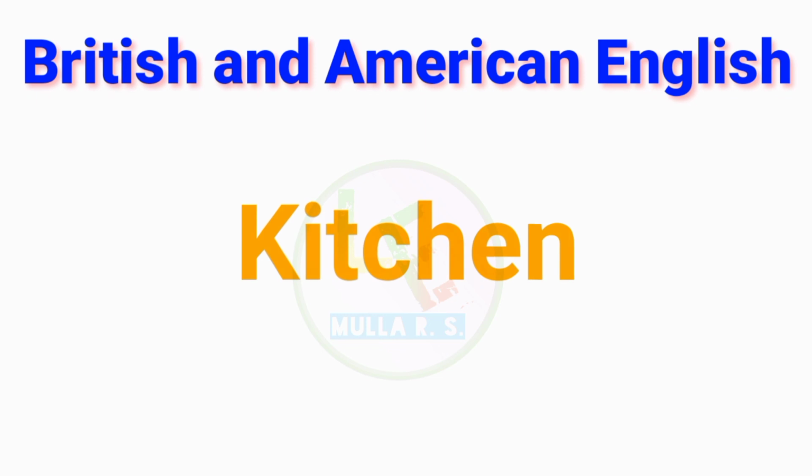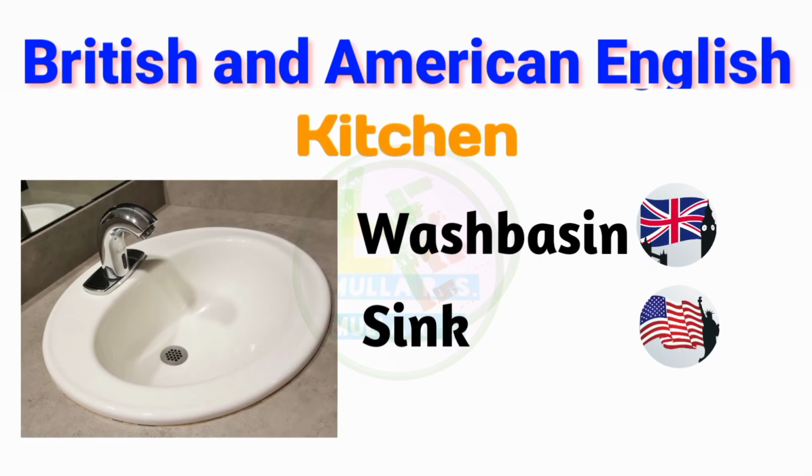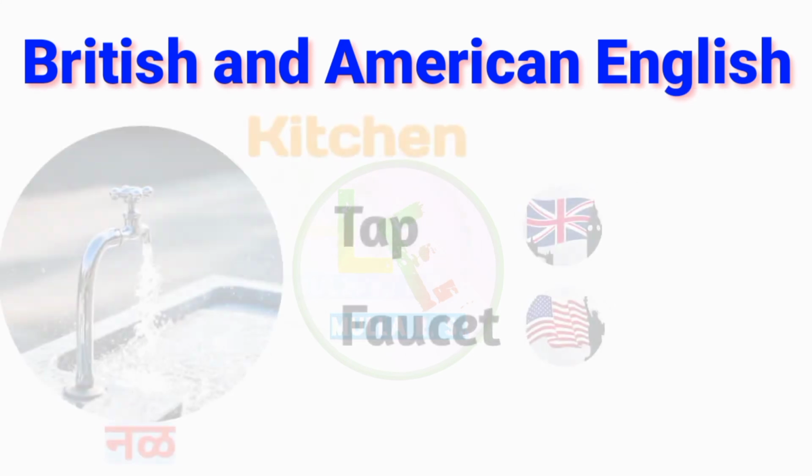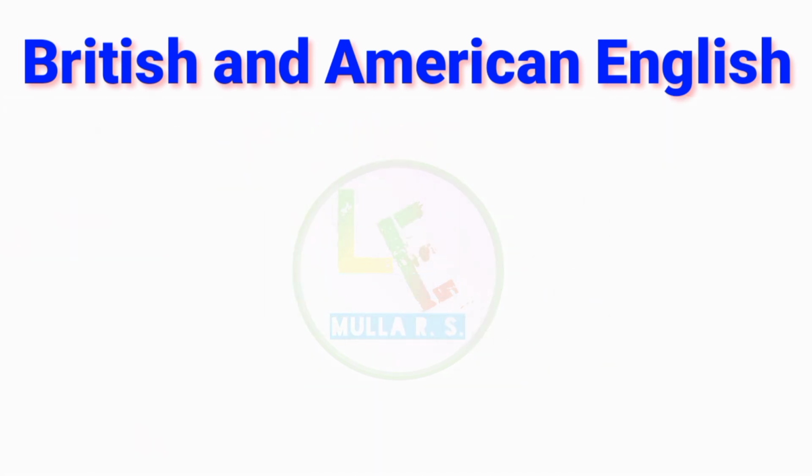Now let's move to the next category, that is the kitchen related category. In Britain, if you want to wash your hands, you use a wash basin, but in America it is called a sink. And while washing your hands, you get water from a tap, but in America it is called a faucet, not a tap.